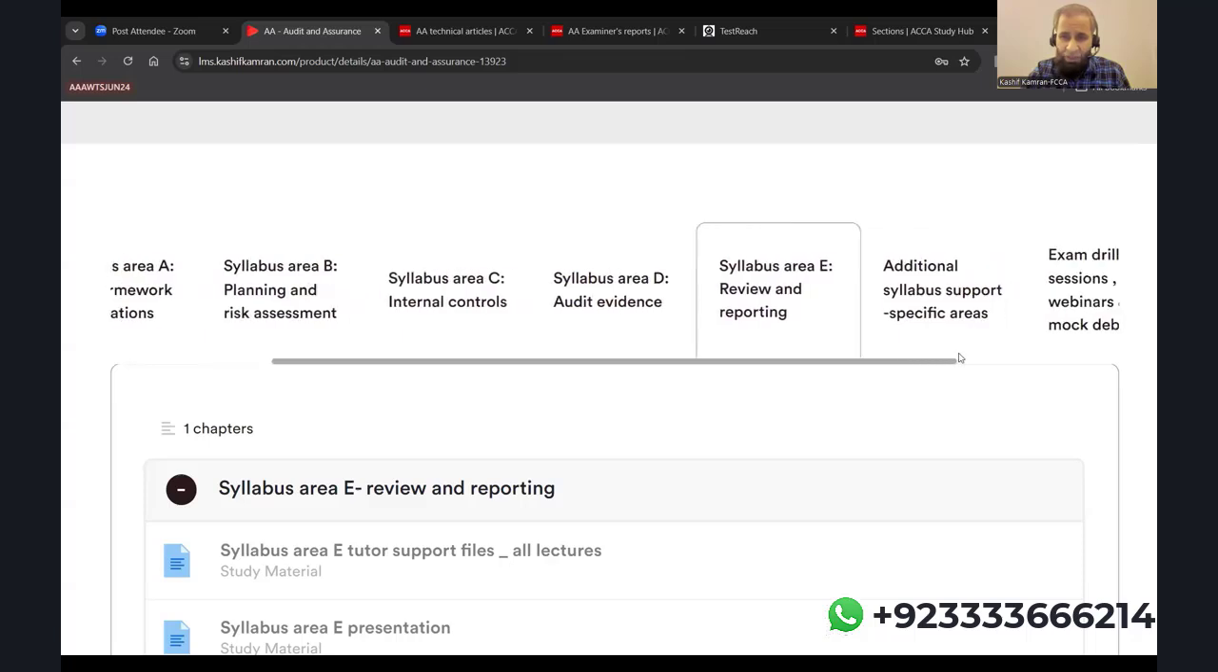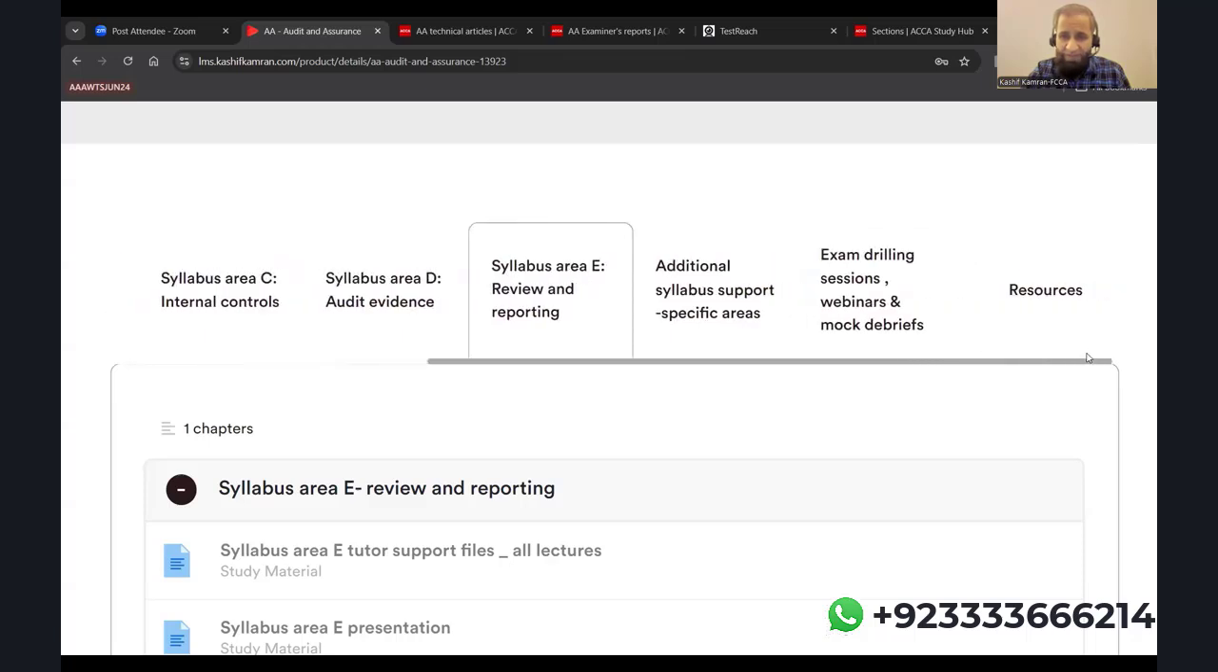Then you scroll to the right, and after syllabus area E you will see additional supports, which I told you are 3 hours. You will do these 3 hours of additional supports. Then you will go to the exam drilling sessions and webinars, which include 13 hours of practice, and more will be added. 13 hours is as of today, when I'm conducting this orientation, but expect some 6 to 7 more hours to be added, because I will be doing a webinar for every exam sitting, be it December or March. So expect another 6 to 7 hours being added to this exam drilling section for December.